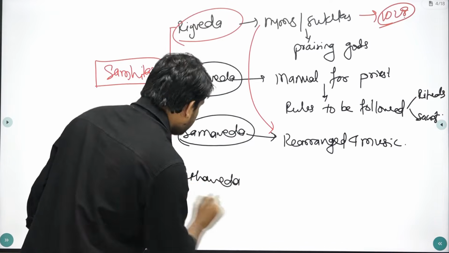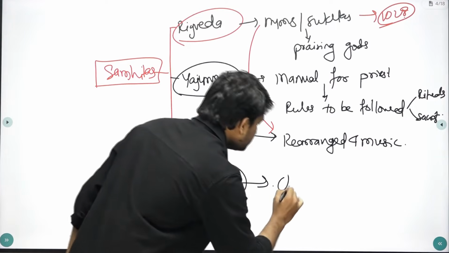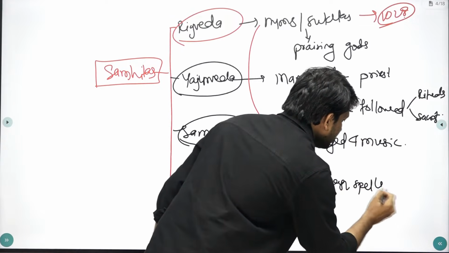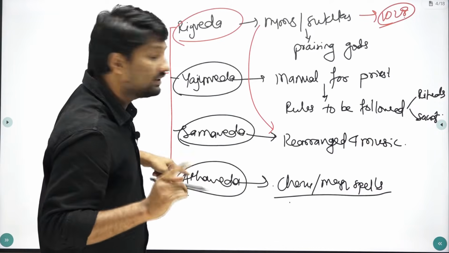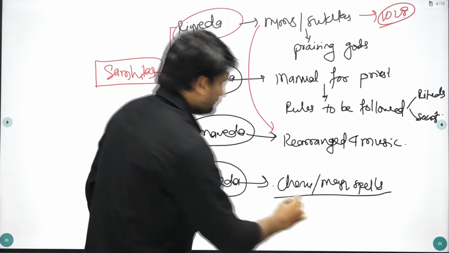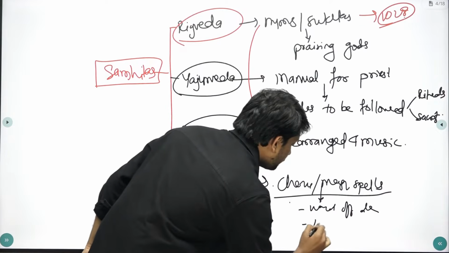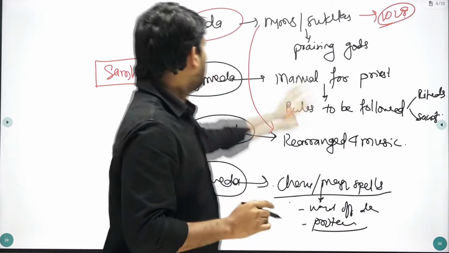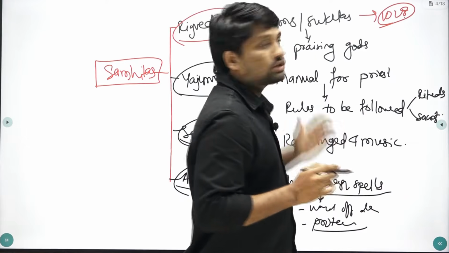If you see Atharvaveda, most of its hymns are charms or magic spells. Basically you call this Jadoo Tona, something like that. Atharvaveda contains hymns, most of which are charms or magic spells to ward off disease or for protection from snake bite, etc.